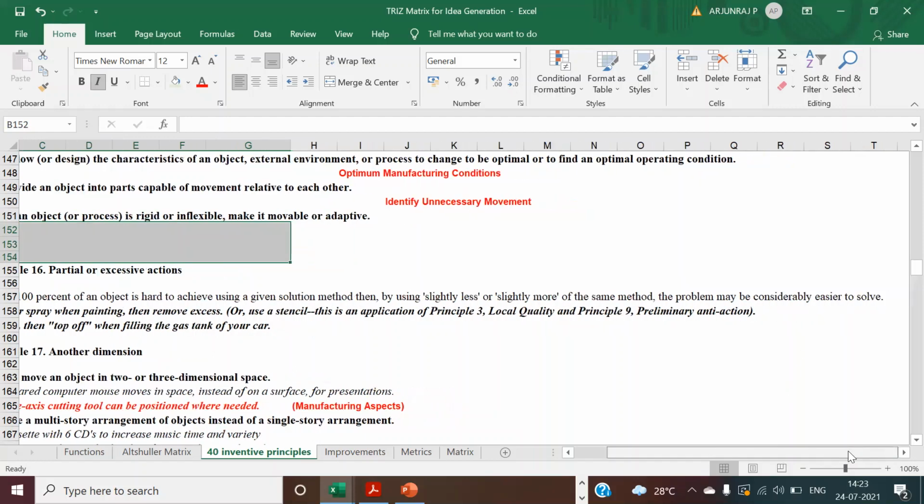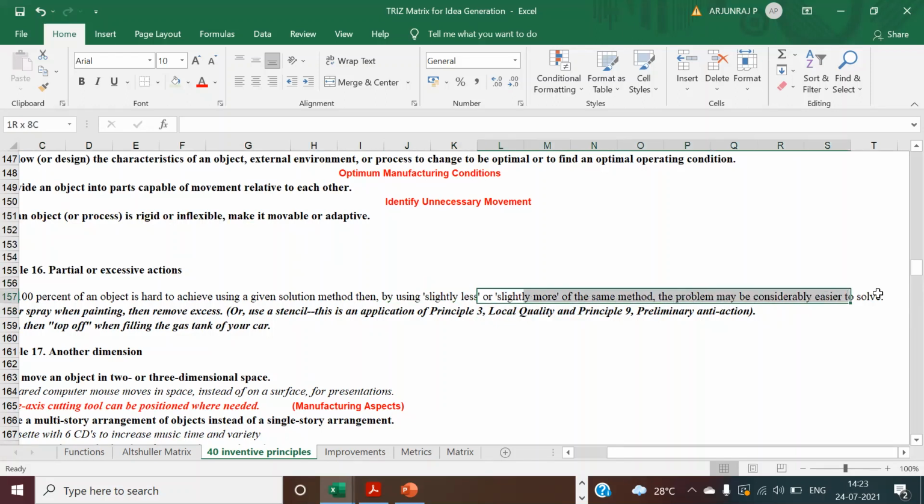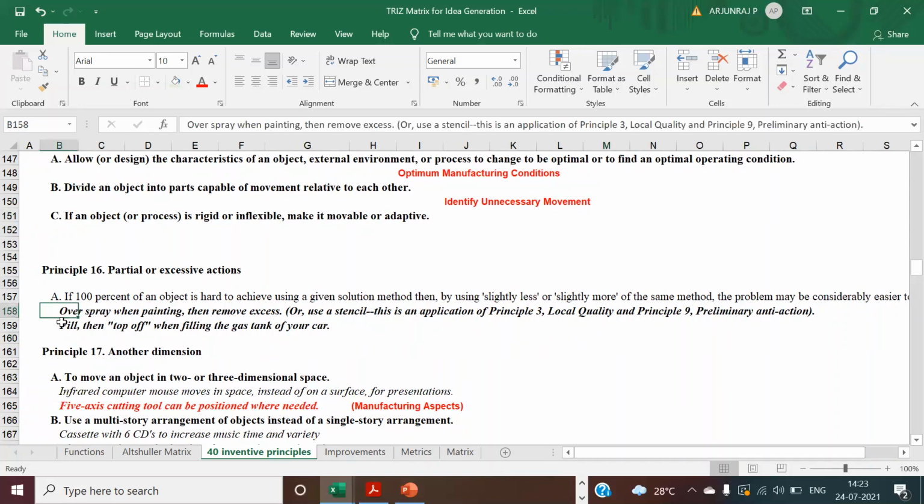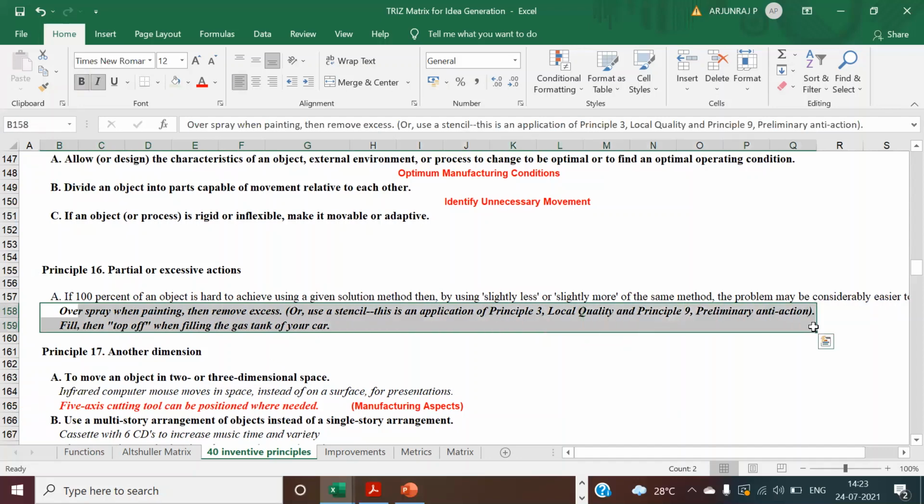But again, the problem may be considerably easier to solve. Maybe you can reduce the number of people by bringing in some automation. Here you are reducing slightly less, reducing the manpower and bringing in automation. Or if you want, you can increase the manpower for the same process, which can make the problem easier to solve. Here also this is getting mixed up with the local quality principle and preliminary anti-action. Some of the examples. That's why these principles get repeated somewhere.